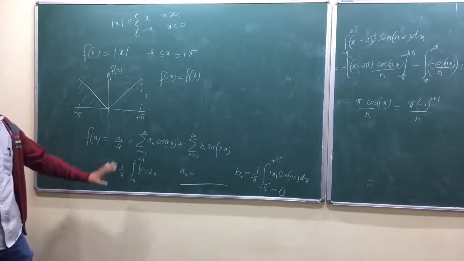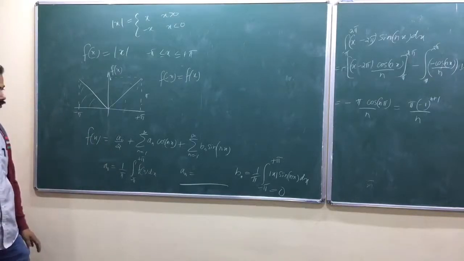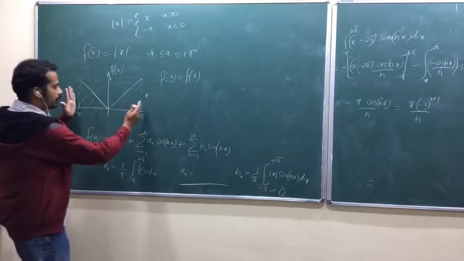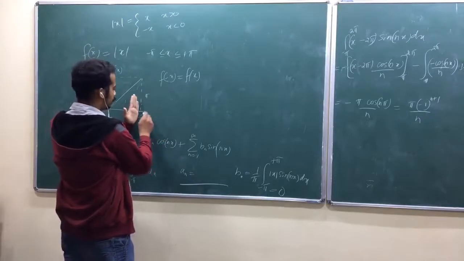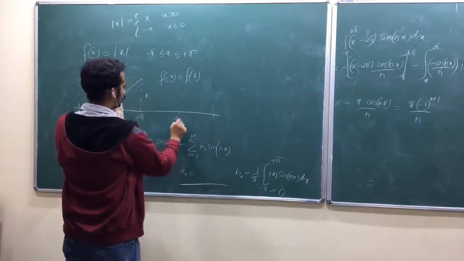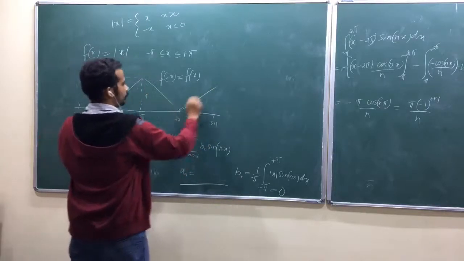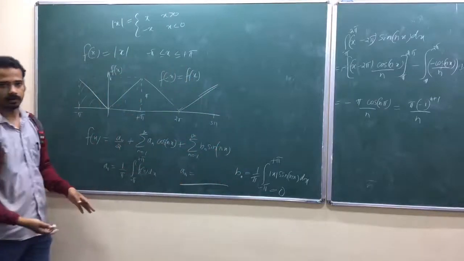Yeah, wait a second. Let me complete my argument. Once you expand this one in terms of sine and cos, it will be automatically periodic from minus pi to plus pi, to pi plus 2 pi, 3 pi. Am I right? So pi, 2 pi, 3 pi. Again, it will continue its periodicity. Is that okay? Once you expand, is that okay?